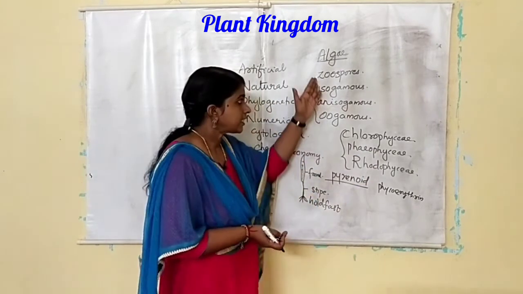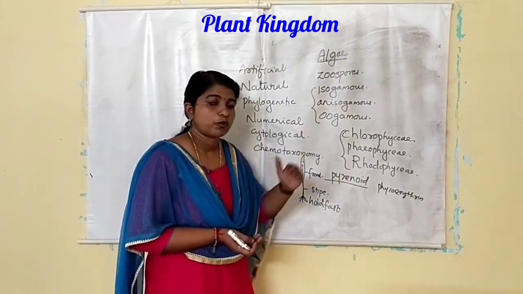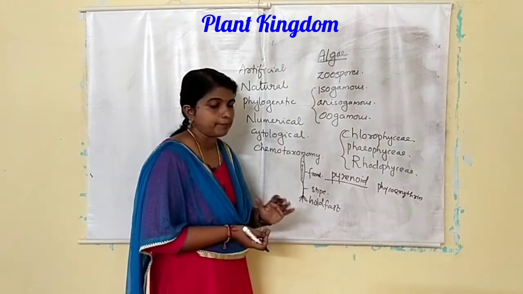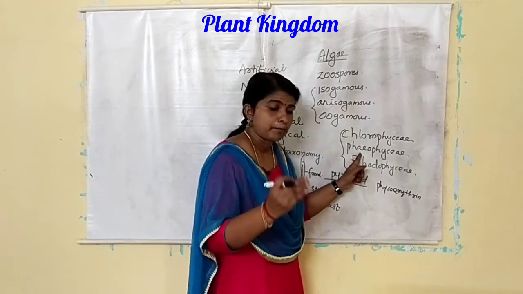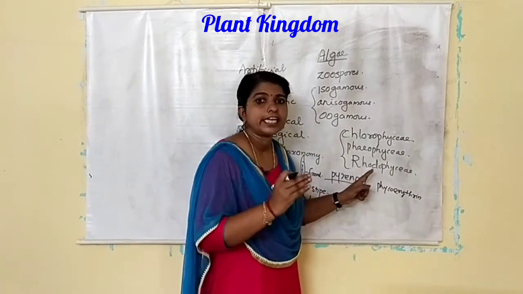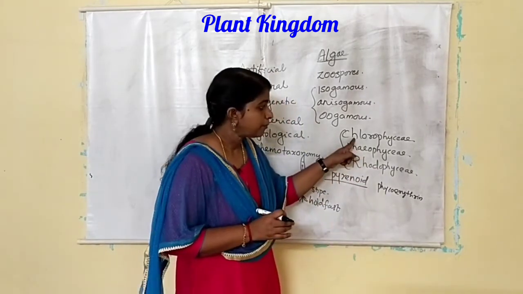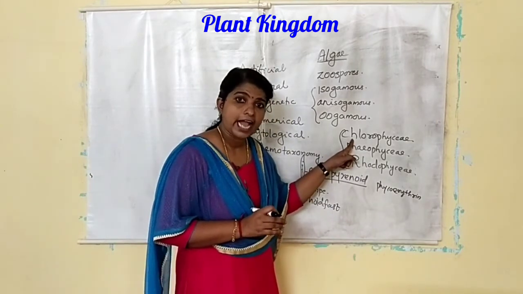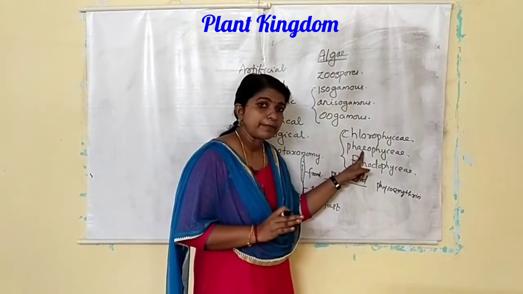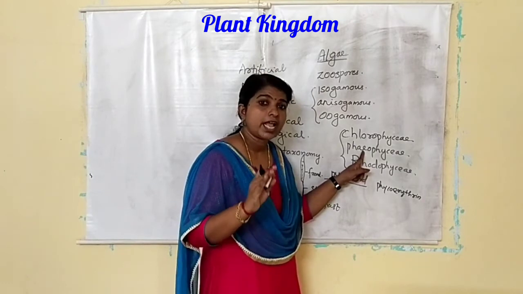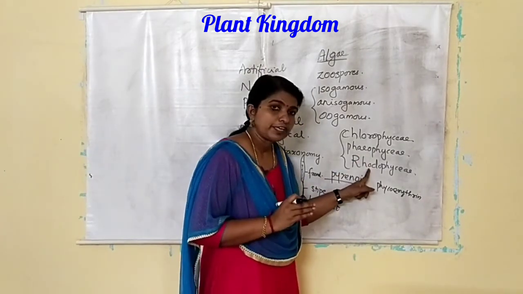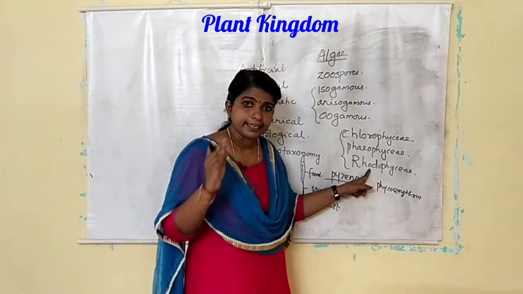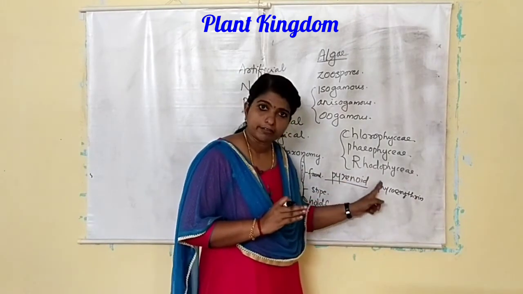Clear? Those are the different classes of algae. Chlorophyceae, that is green algae; Phaeophyceae, brown algae; Rhodophyceae, red algae. Here the main pigments are chlorophyll A and B. Here the main pigments are chlorophyll A and C, then xanthophylls and carotenes. Here in Rhodophyceae, chlorophyll A and D along with phycoerythrin.